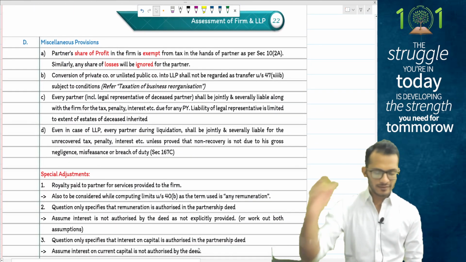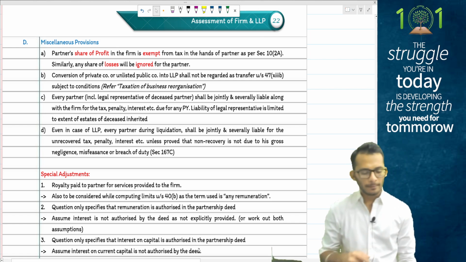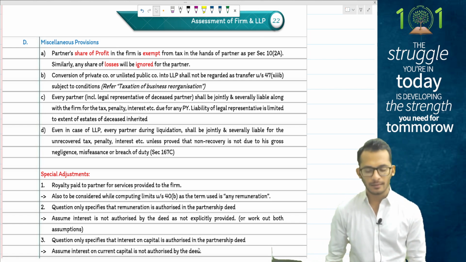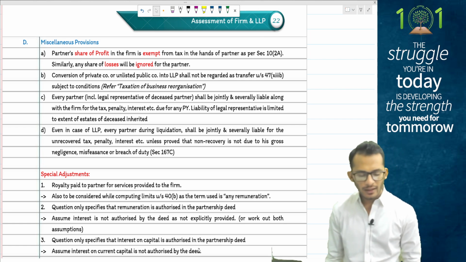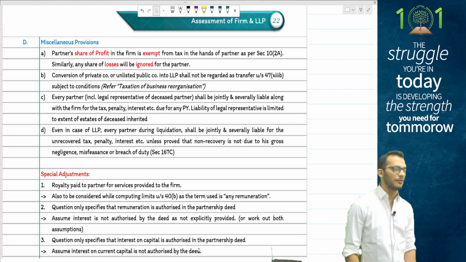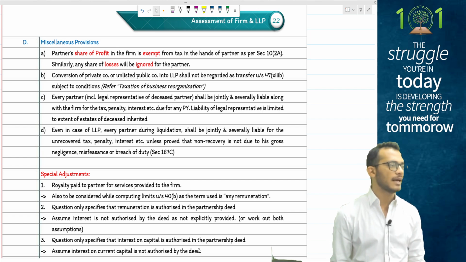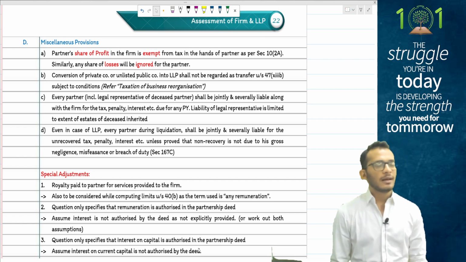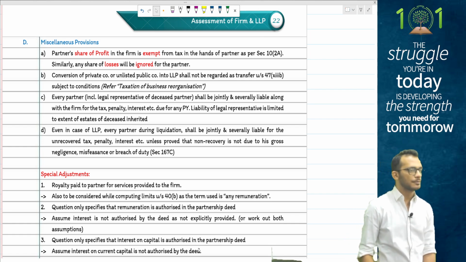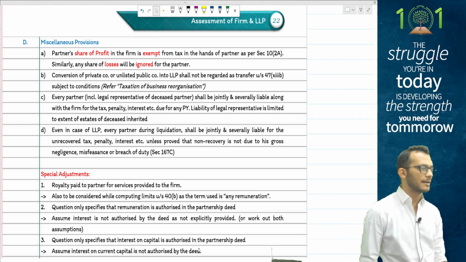What are the miscellaneous provisions? Like we discussed, people, partner's share of profit is fully exempt in the hands of partners. Conversion of a private company or unlisted company will not be regarded as transfer. Any partner will be jointly and severally liable for all the taxes due in the firm. He cannot plead that he is only liable for a certain share of profits. He will be liable for the whole default. But yes, he will also have the right to collect the money back from other partners. He has that inherent right.